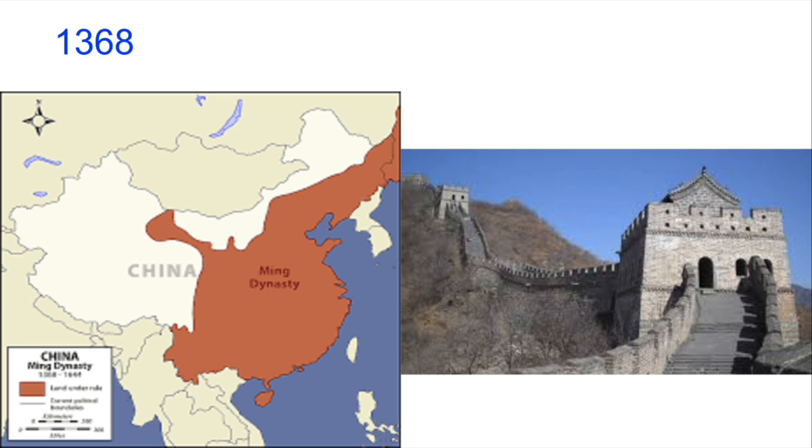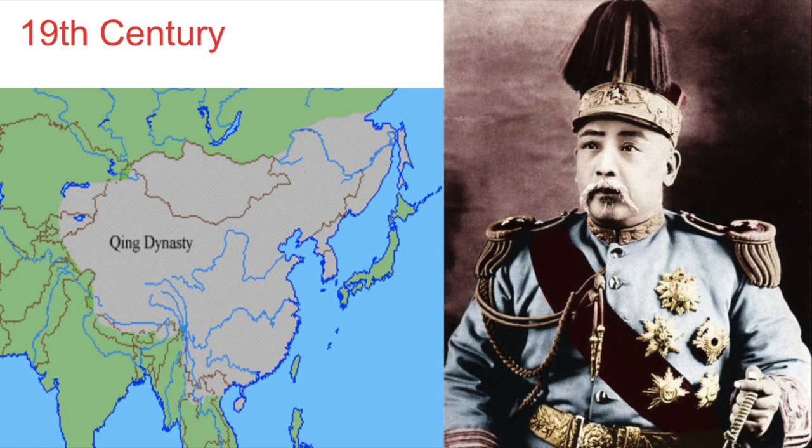1368. The Yuan Dynasty ends and is replaced by the Ming Dynasty. During this dynasty, the agricultural economy is improved and the Great Wall is created to look similar to what it looks like now. 19th century. The Qing dynasty deteriorates and warlords rise.